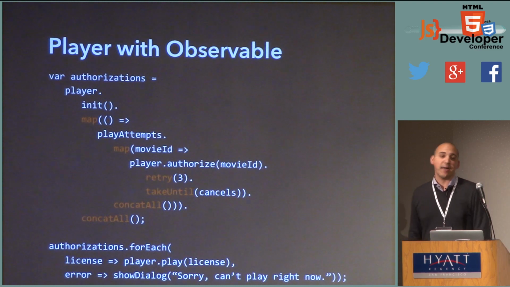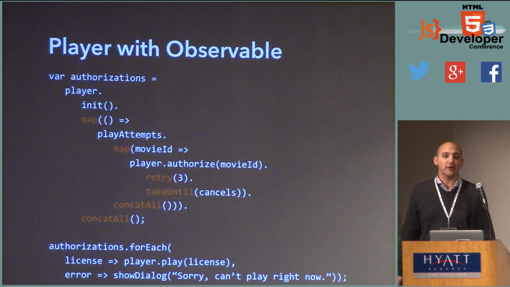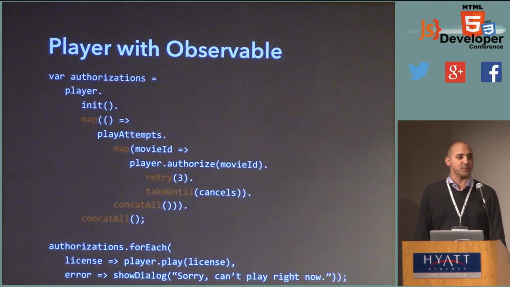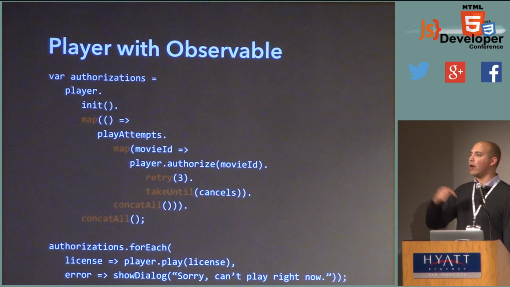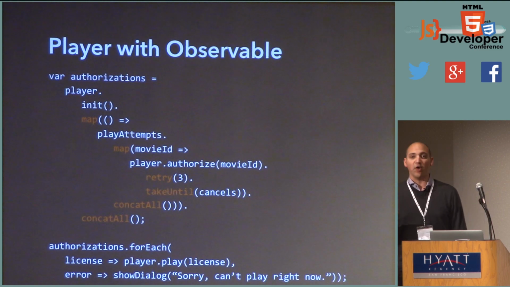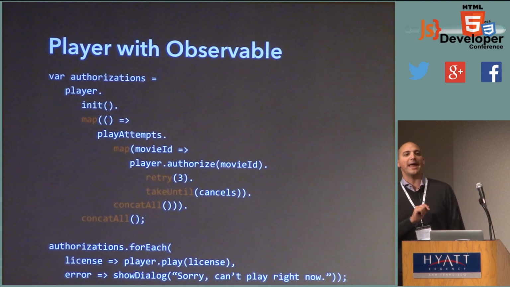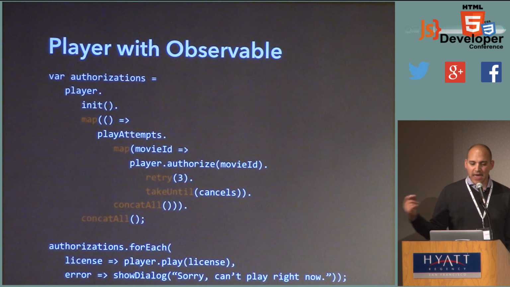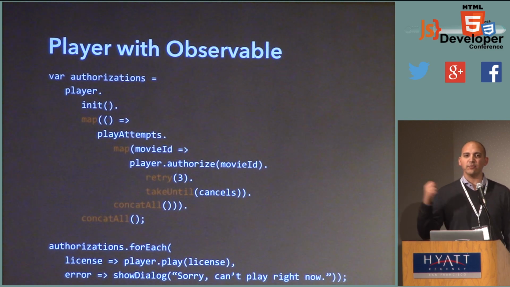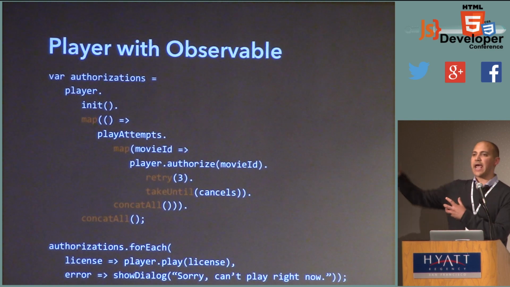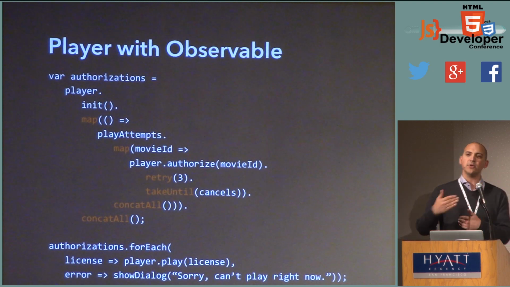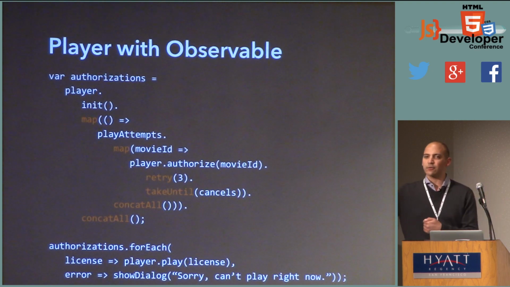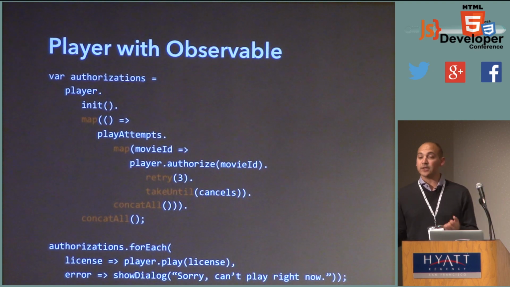Now, there happens to be one item in this collection, but that doesn't matter, right? If I map over just one item, that works just fine. And for every single one of the player initializations, I return all the play attempts, which is the collection of all the attempts to click play on movies. For each one of those, I map over the movie IDs, and then I issue an asynchronous call to authorize that movie ID, and I get a ticket back. Once again, same structure as before: some user input followed by some asynchronous request. But now I've got a race condition again, right?